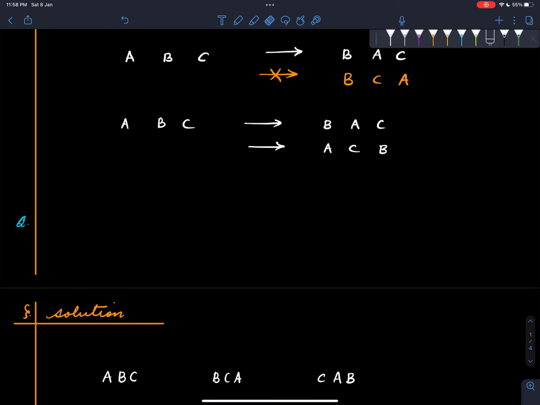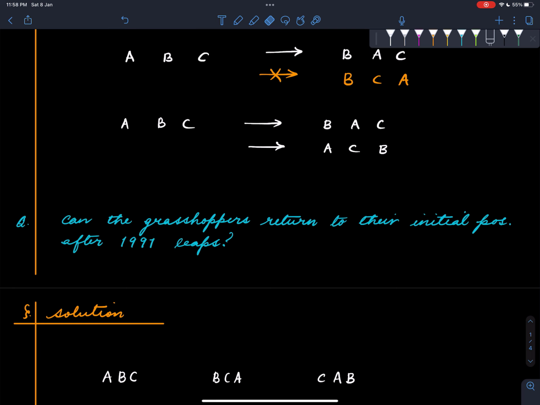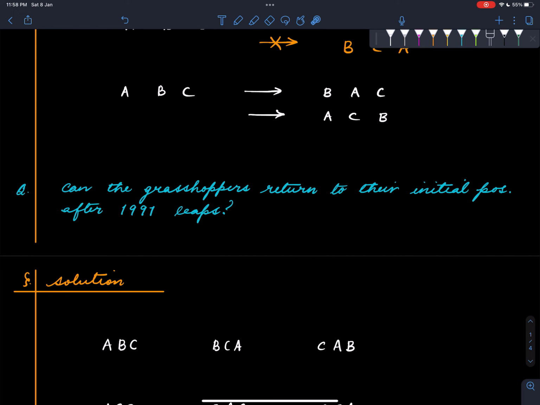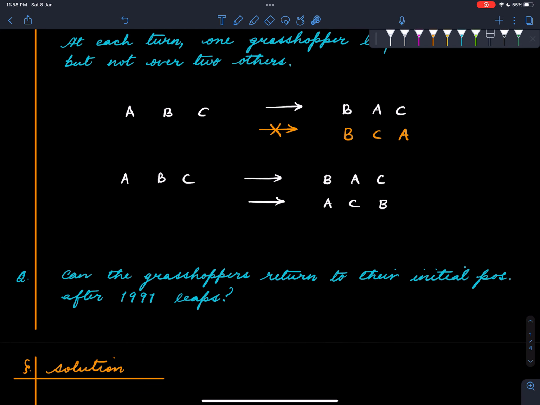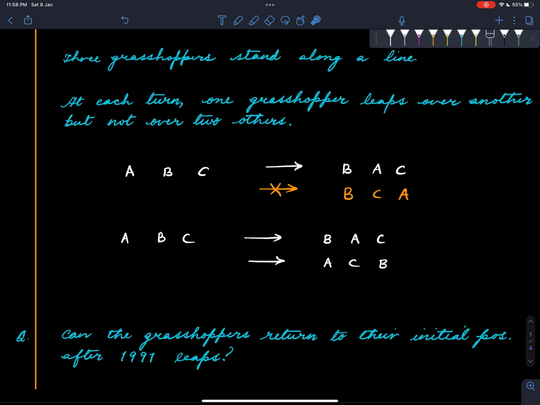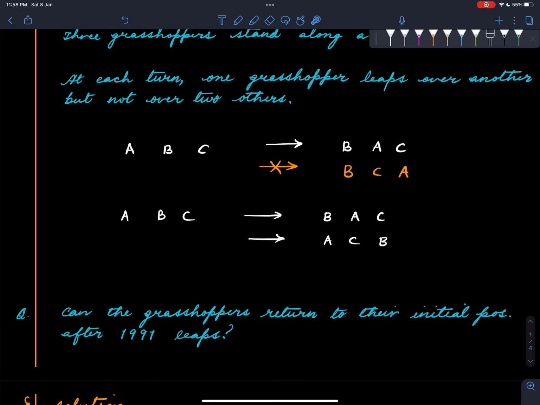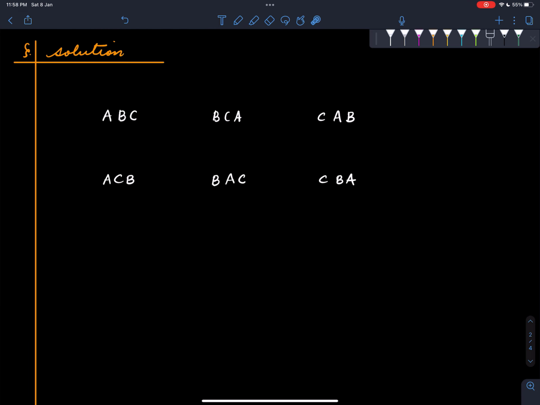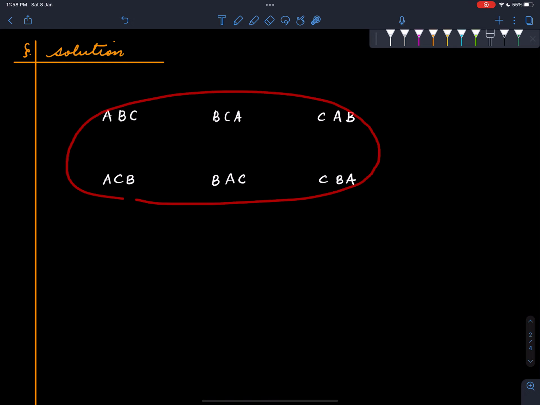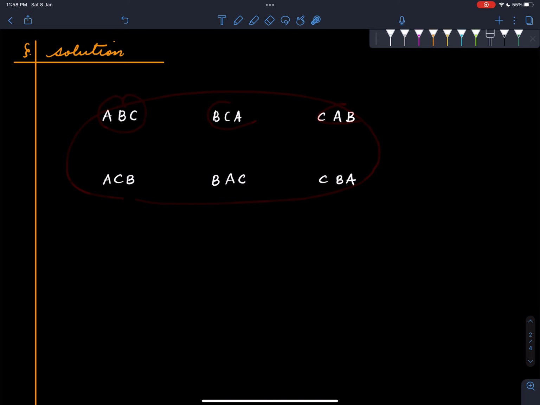The question that we are looking at is the following: can the grasshoppers return to their initial configuration after, say, 1991 leaps, 1991 steps? Is that possible? It's not clear at the outset what to say, but here is how we'll approach the problem. We have listed out all the 6 possible configurations of the grasshoppers: ABC, BCA, CAB, and so on.